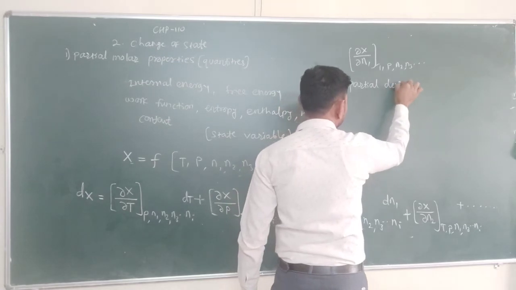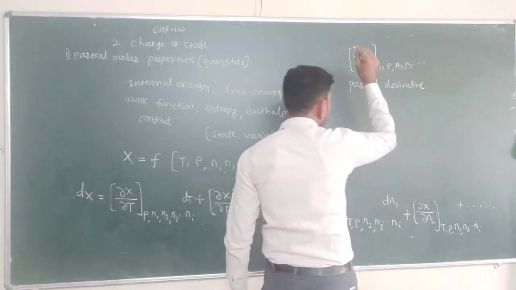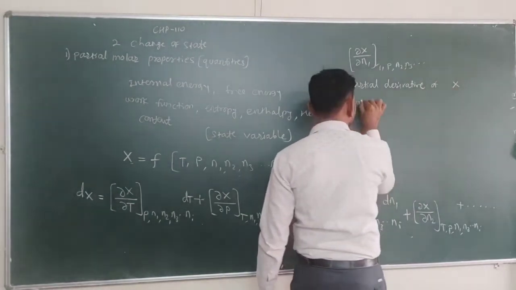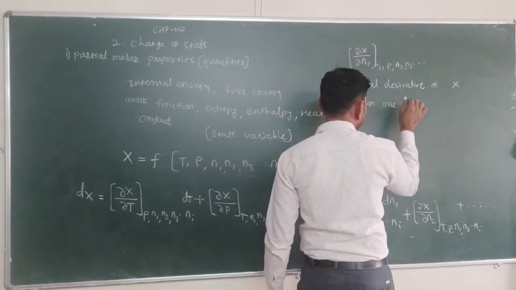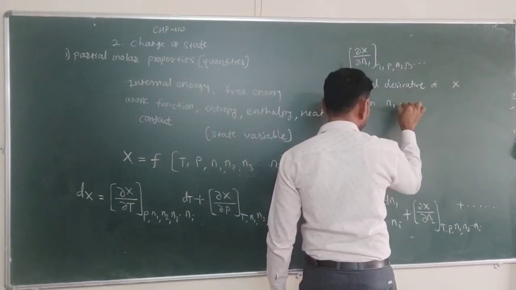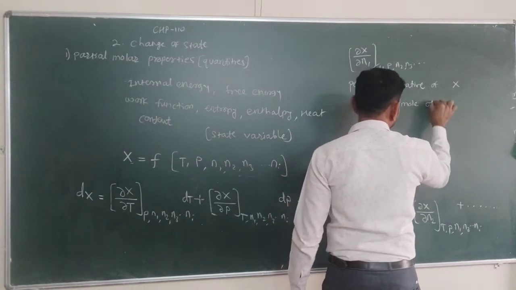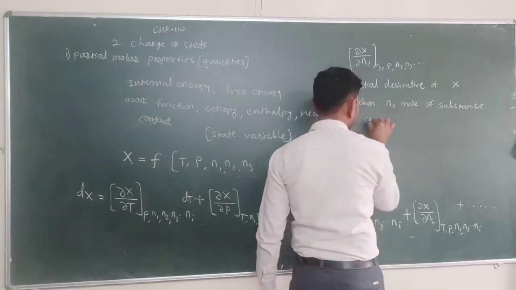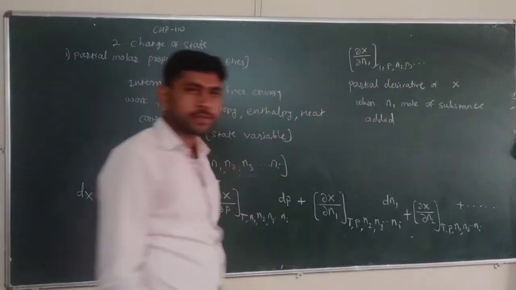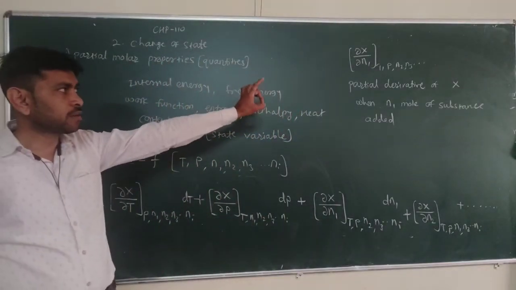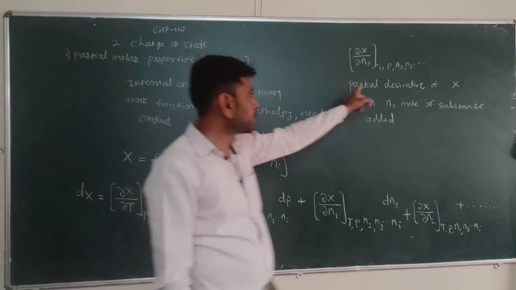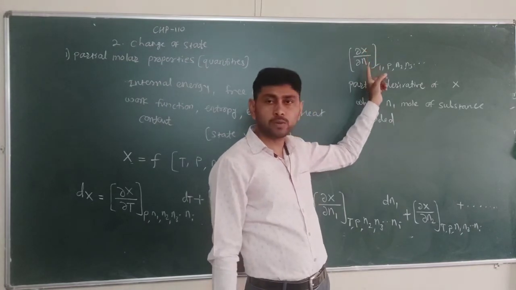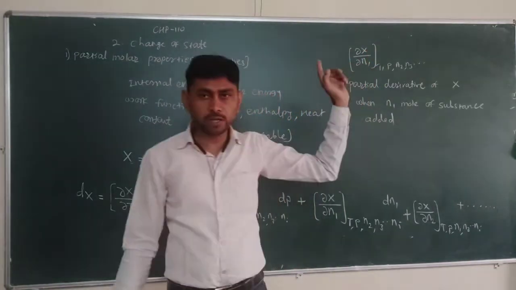Partial derivative of quantity X when N1 mole of substance is added. This is called the partial molar property: the change in quantity X with respect to the change in constituent N1.